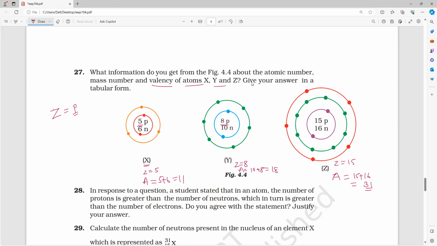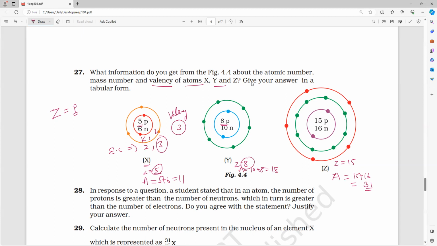So now we have to find the valency. What is the valency based upon the atomic number? The electronic configuration is 2, 3 in the K and L shells. So what is the valency? Valency is 3.